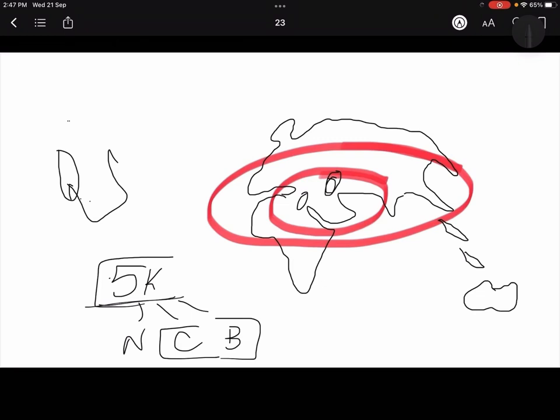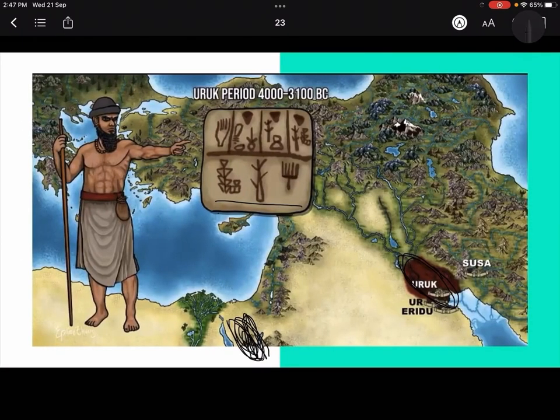For example, if we see this Uruk period, from 4000 to 3100 BC, we are finding a Chalcolithic site here. But in the same time, around 3000 BC, we were having the Indus Valley civilization, which was a Bronze Age site, right? So there is nothing clear cut.